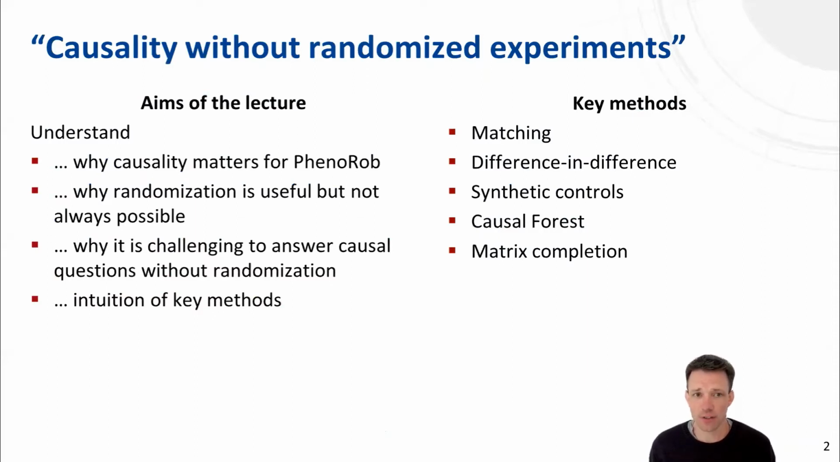Specifically, the aims of this lecture are that I want to provide you an understanding of why causal questions matter for PhenoRob, why randomization is useful but not always possible, so why there are cases where you cannot run a randomized experiment, and what the challenges are associated with this, so why it is challenging to answer causal questions from observational data without randomized experiments. And I would also want to provide you with an intuitive understanding of key methods that can be used for that purpose.